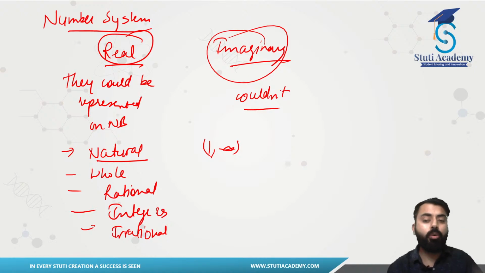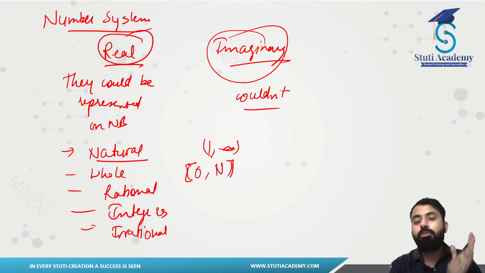Now, what were your whole numbers? Those were the numbers which had every natural number, but they were beginning with a 0. So, in short, a series that begins with 0 and goes up to positive infinity, any positive number starting with a 0, will be a whole number. We had understood this concept also. Every natural number was a whole number, and you can see that here also.